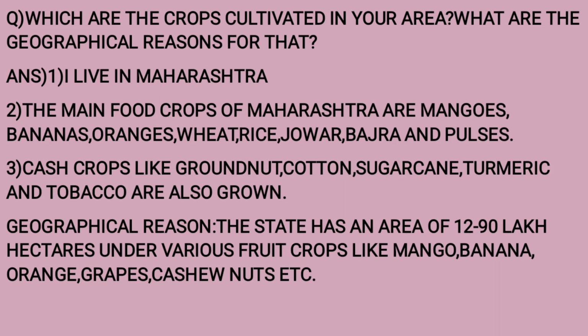Which are the crops cultivated in your area? What are the geographical reasons for that? Answer: in points again. I live in Maharashtra. The main food crops of Maharashtra are mangoes, bananas, oranges, wheat, rice, jowar, bajra, and pulses. Cash crops like groundnut, cotton, sugarcane, turmeric, and tobacco are also grown. Sugarcane means oos, cotton, kapus, groundnut means shingdana, turmeric, haldi, and tobacco, tamaku.